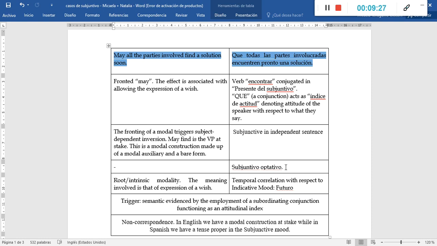So in Spanish, the trigger is going to be a semantic one, evidenced by the employment of this subordinating conjunction functioning as attitudinal index, which is que. The que we have identified previously. So in this pair, this is an instance of non-correspondence, since in English we have a modal construction, may find, whereas in Spanish we have a verb conjugated in a tense proper in the subjunctive mode.